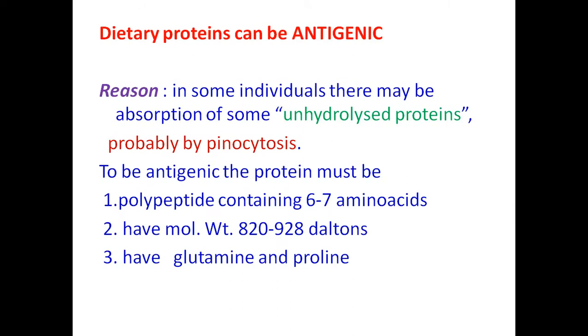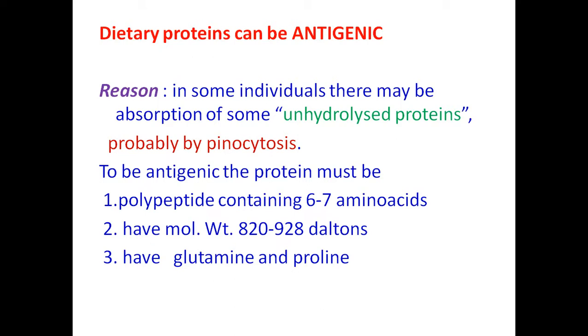Now the dietary proteins can be antigenic also. Some dietary proteins, because in some individuals there may be absorption of some unhydrolyzed proteins probably by pinocytosis. So this is one type of absorption. This gamma glutamyl cycle is one type of absorption by which the absorption of amino acids is taking place in the intestine.